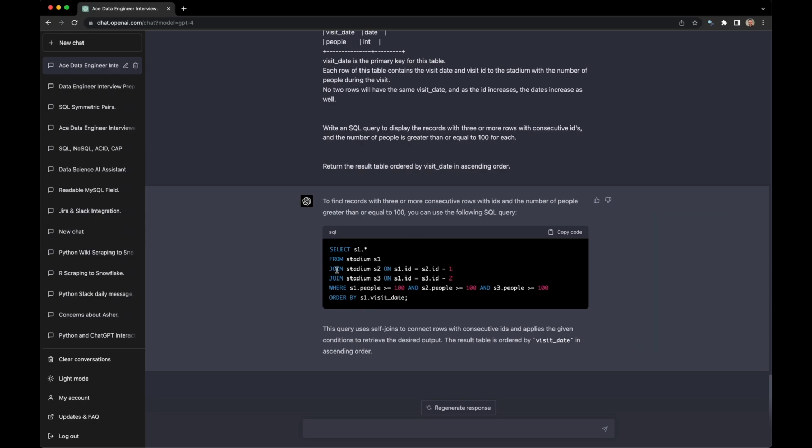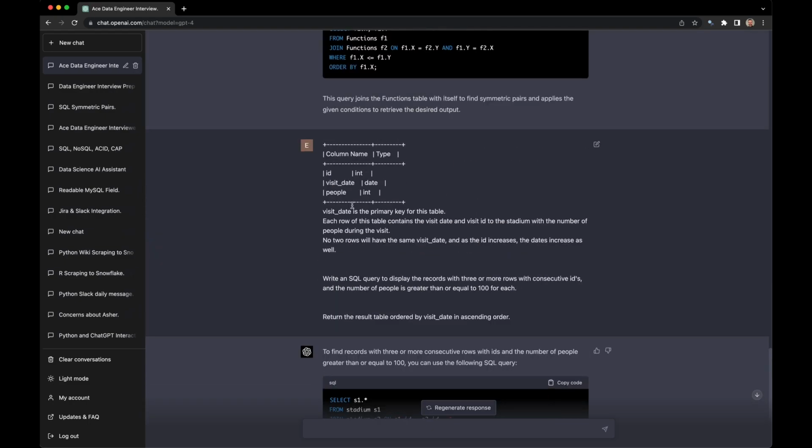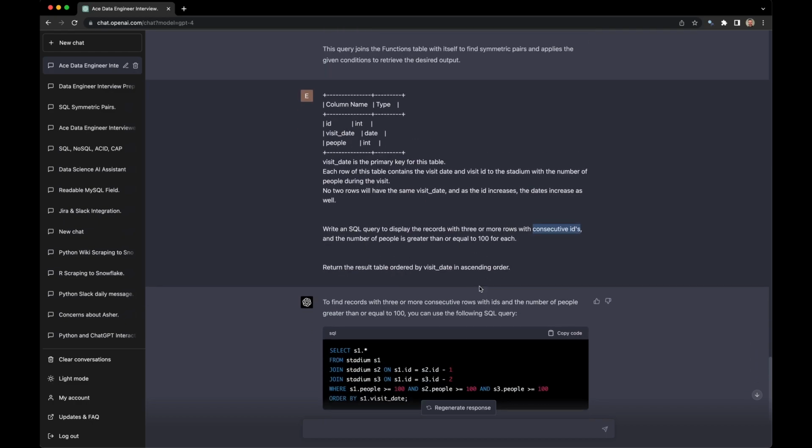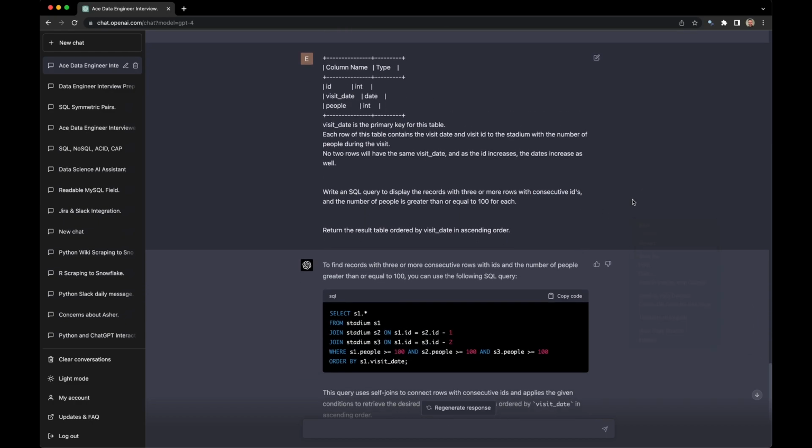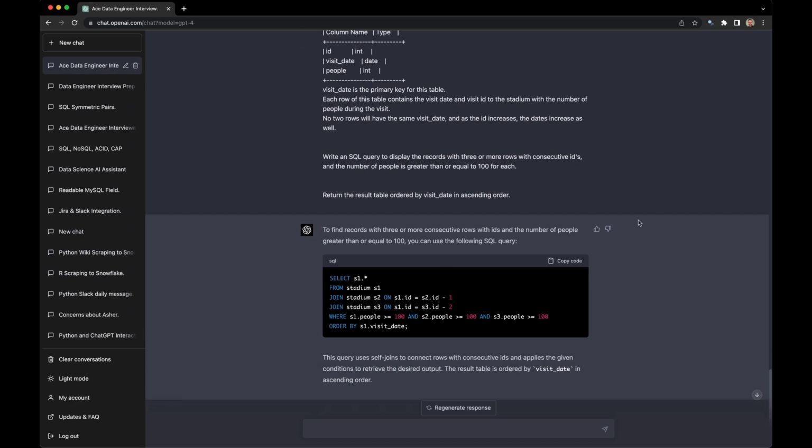Okay, so here we're doing a self-join, so it has to make sure that S1 is S2 minus 1. This is ID minus 1. This visit ID. I think consecutive IDs, right? Yeah. Okay. This looks like it checks out. I'd have to run it to be sure, but it's kind of a little tricky. It looks like it's not that hard, but it's also something that you could easily mess up. Okay. Let's do another one.